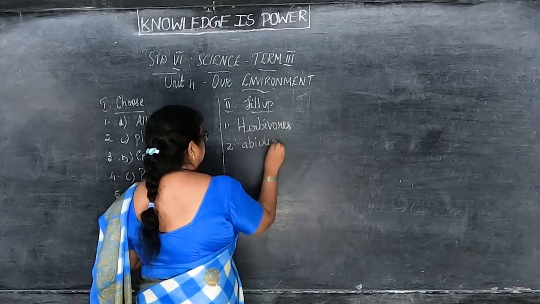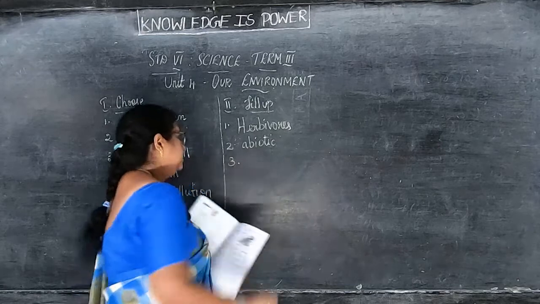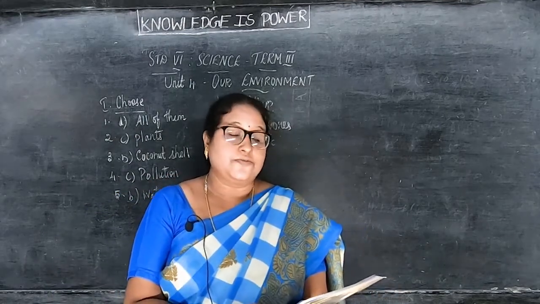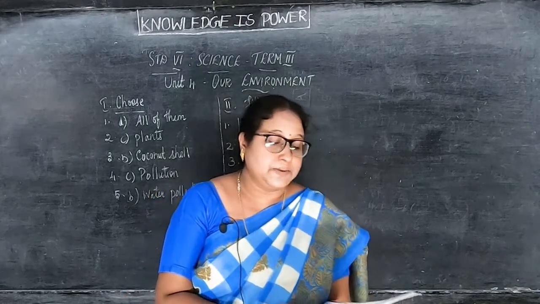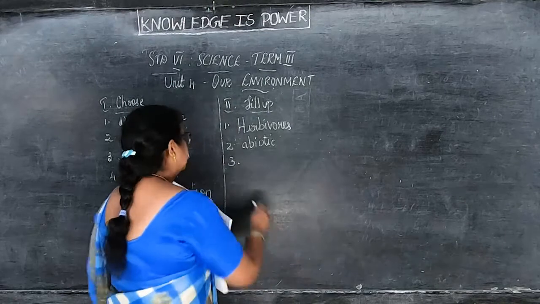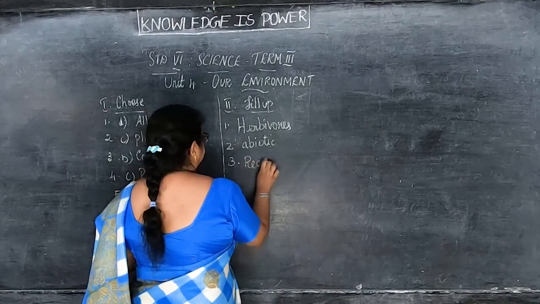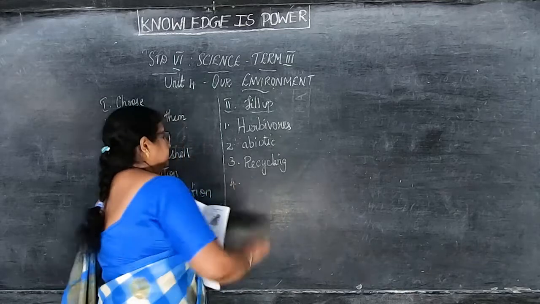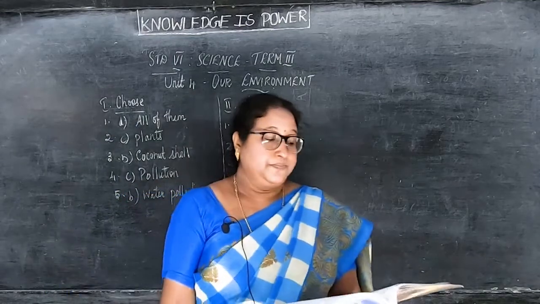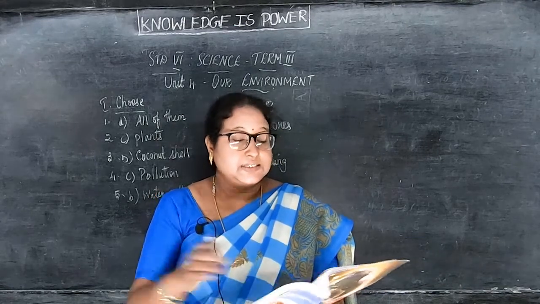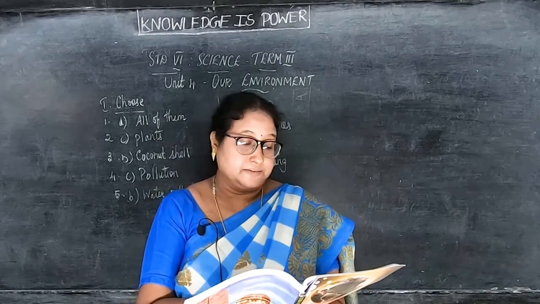Second, temperature, light and wind are dash factors. Abiotic factors. Third, dash is a process of converting waste materials into new materials. Answer is recycling. Fourth, water pollution can spread dash diseases in man.